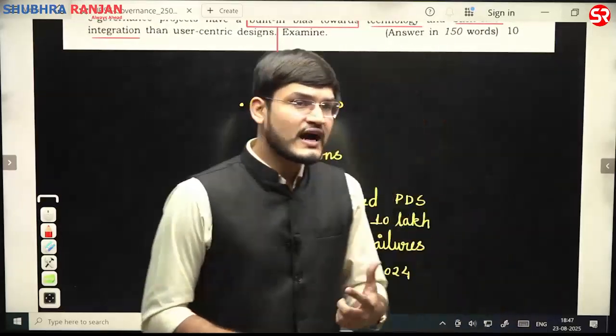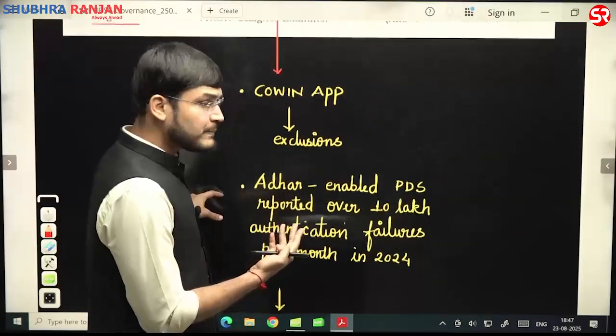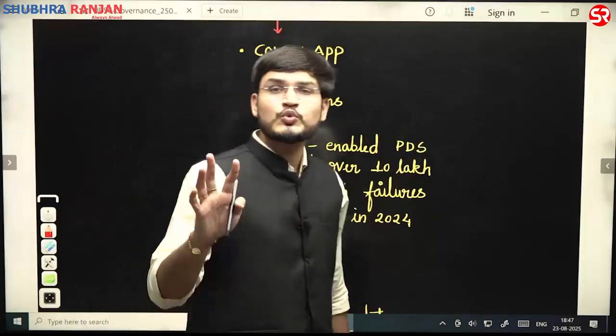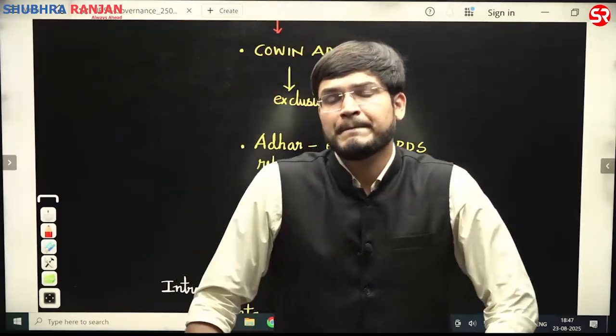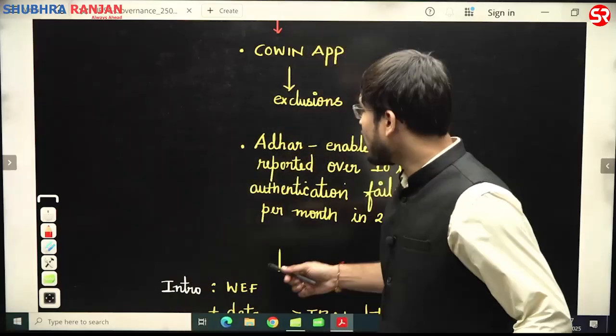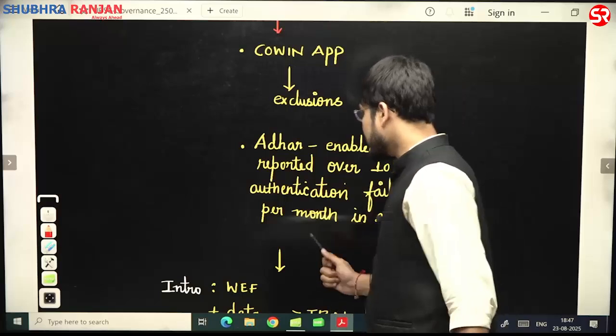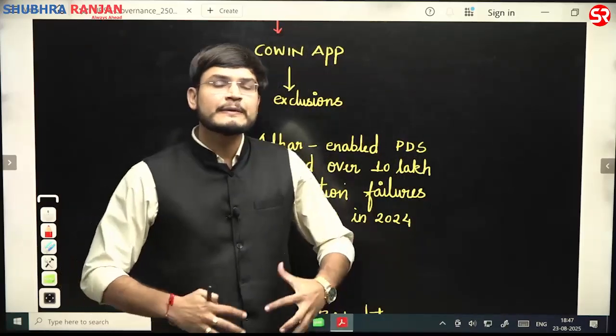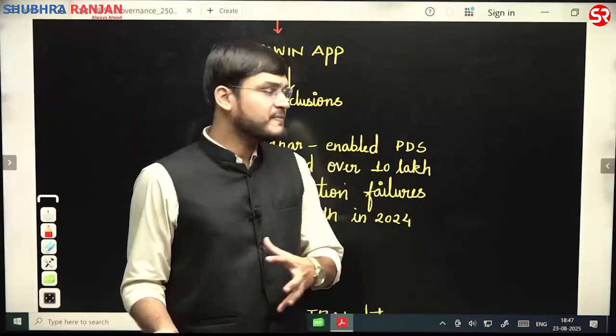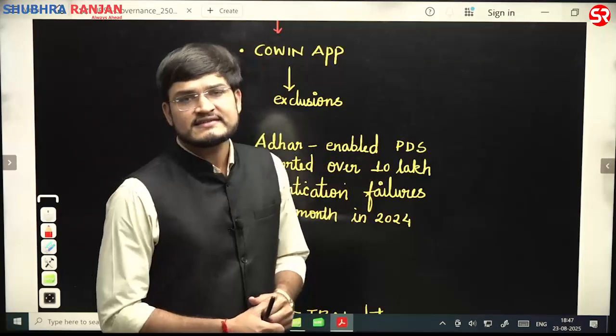For example, Aadhaar-enabled PDS reporting in Jharkhand led to the death of 71 people, and we see on approximately a yearly basis that multiple exclusions happen with respect to the Aadhaar-enabled PDS system as well.